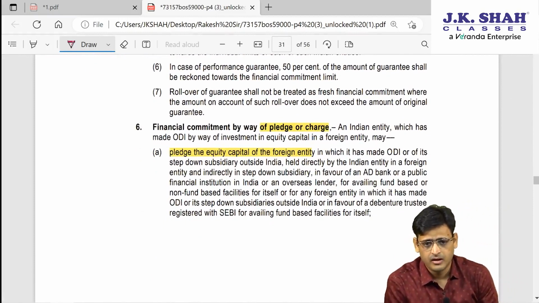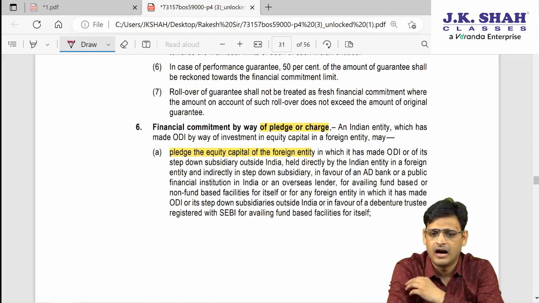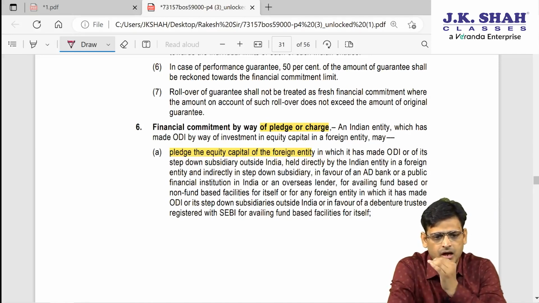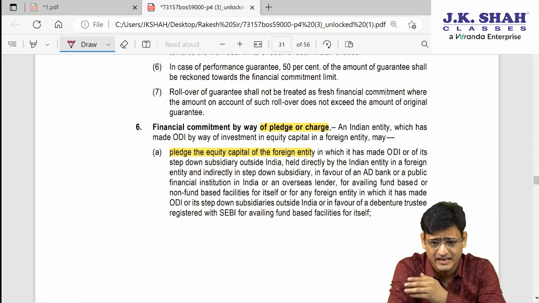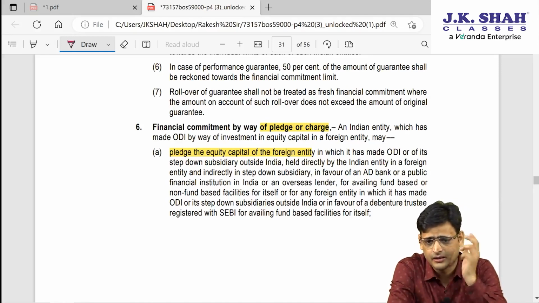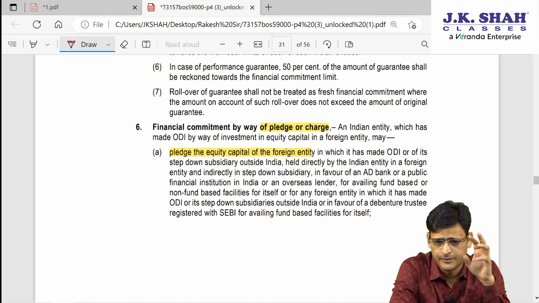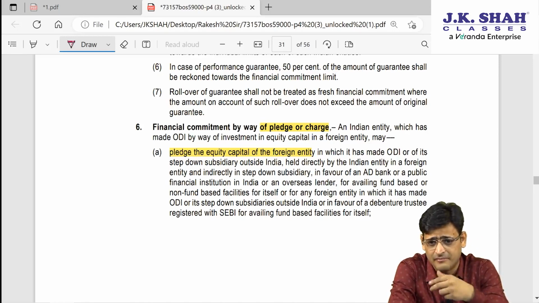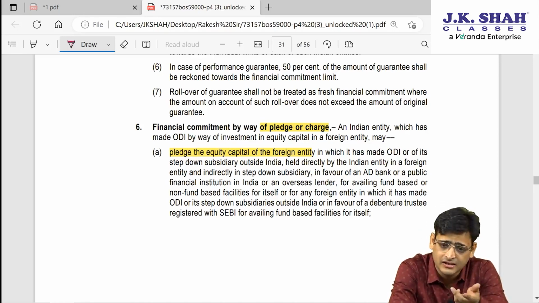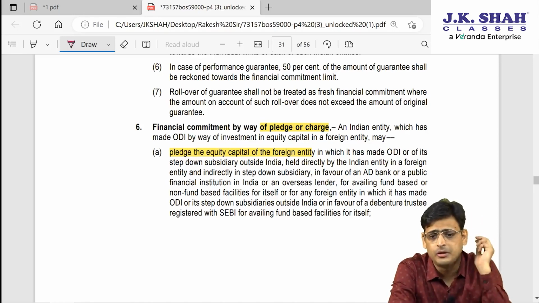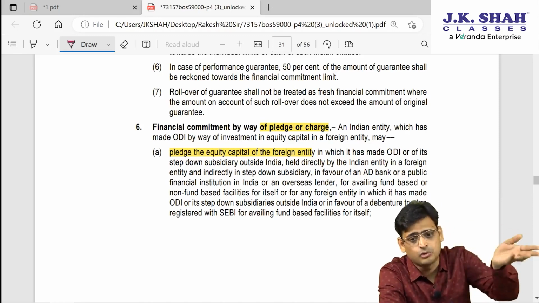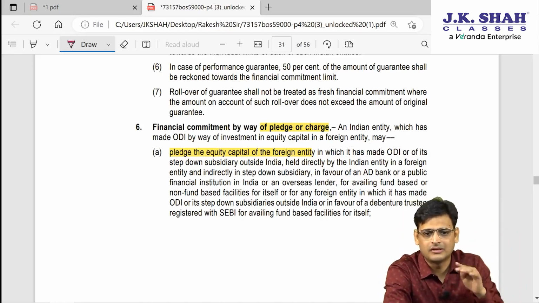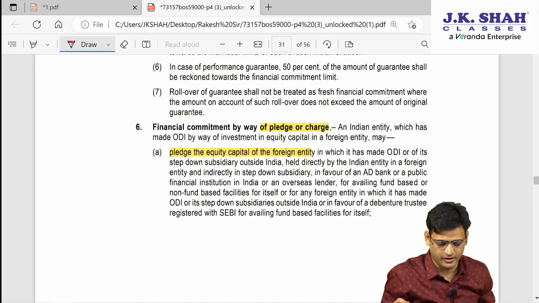See, please understand, I am an Indian entity. Now since I am an Indian entity, what will happen in real life? I have made an investment in a foreign entity. Those shares in the foreign entity are nothing but an investment for me. So I can pledge those shares to take a loan. So that is what is going to be discussed over here.